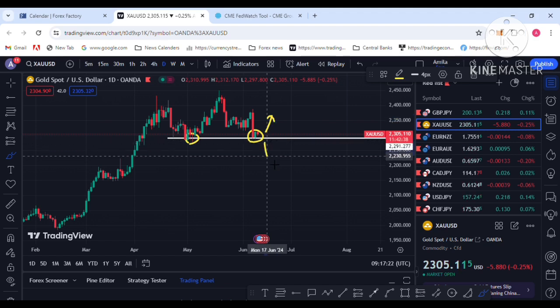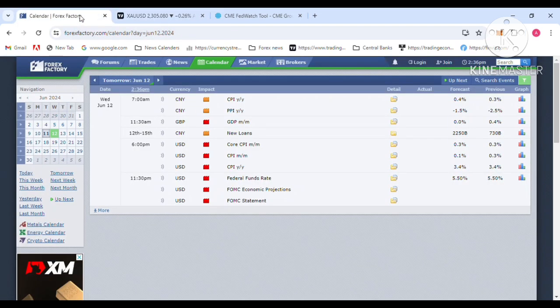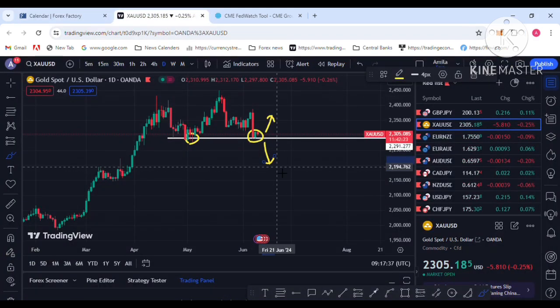Gold pushes to the downside if the inflation report does not drop or increases from 3.4%. That will help dollar demand and push gold to the downside. Those are my two options with the inflation report.